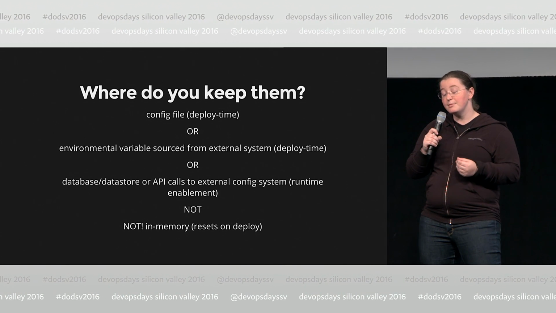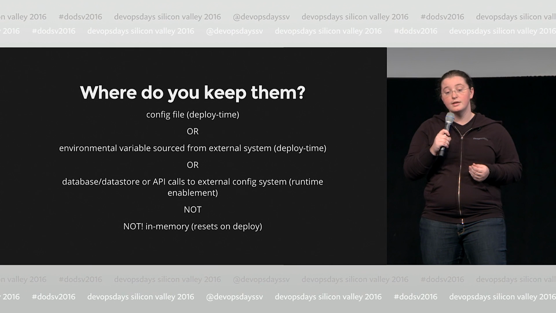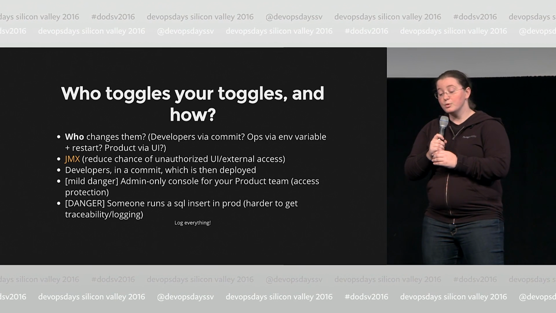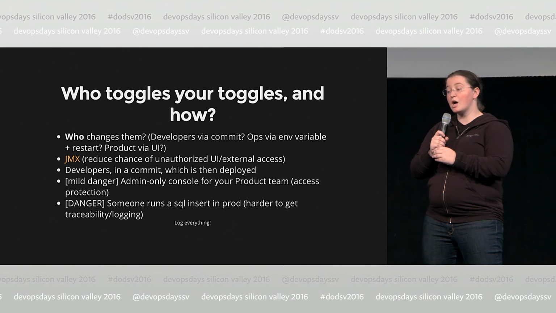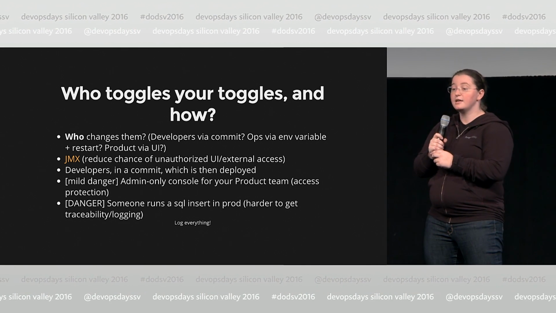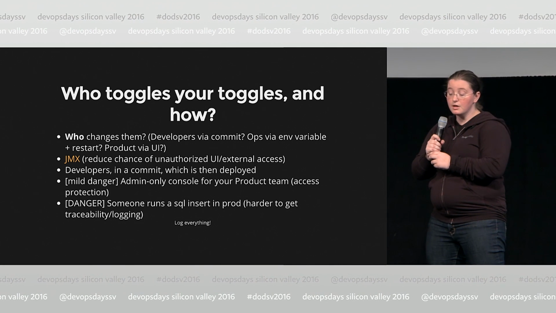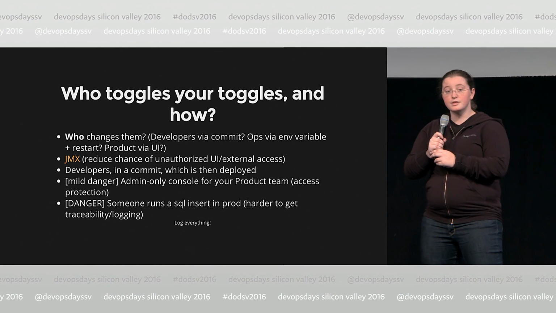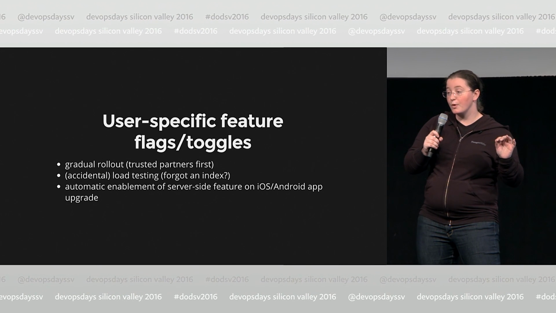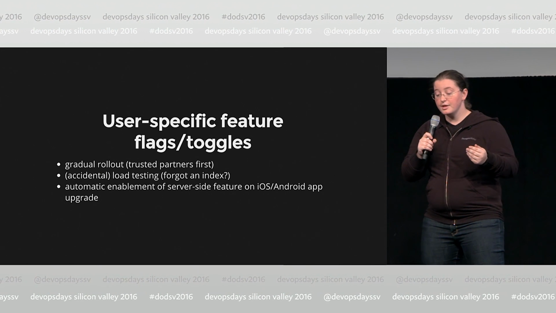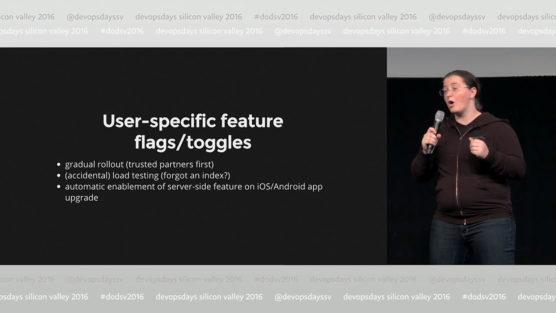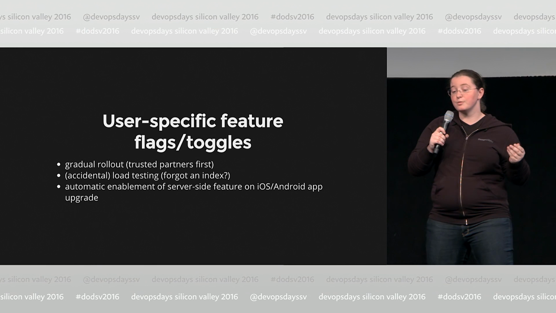Don't put them in memory because they reset on deploy, and that is terrible for both your users and for you. Who decides when to toggle your toggles in production? Is it developers in a commit to the config file? Is it a product user who's like, oh, this restaurant is ready for restaurant feature 2.0, this is great? Or you could update them via SQL in your database. That's dangerous.